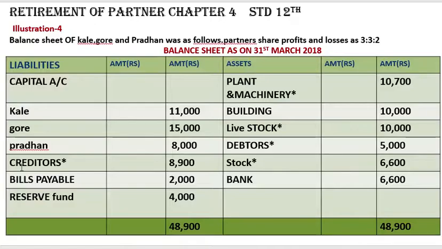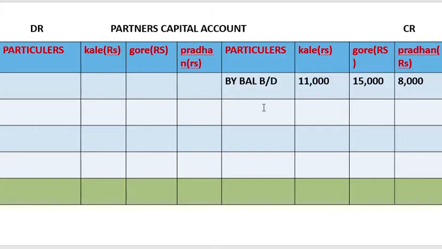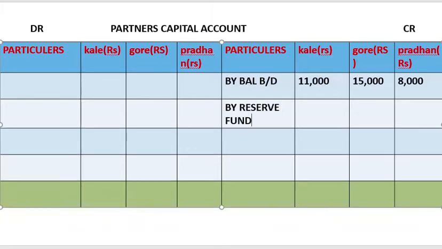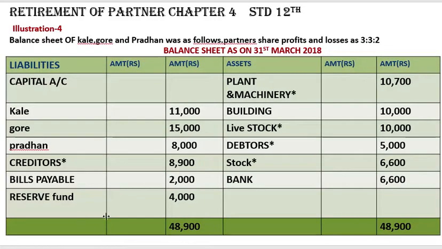Then reserve fund. Reserve fund is 4,000, so it will go in the partners capital account by reserve fund. And the amount we will have to distribute between all the partners in their profit sharing ratio. So we'll do a working note over here. Reserve fund is 4,000 and the profit sharing ratio is 3:3:2.